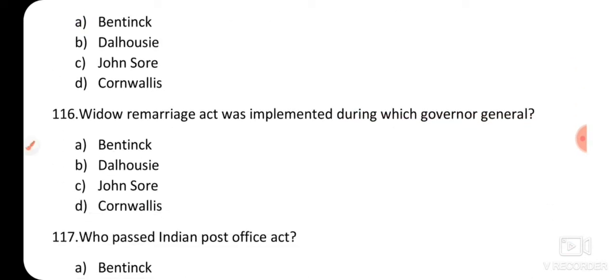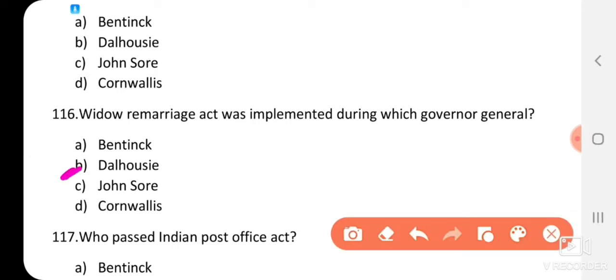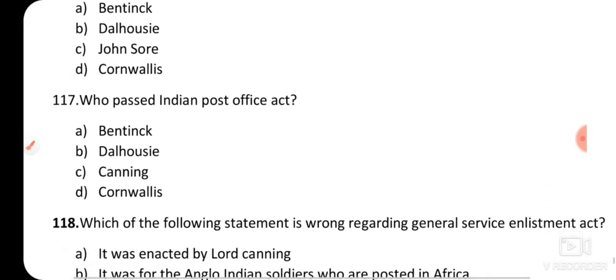Widow Remarriage Act was implemented during which Governor General? Option A, Bentinck. Option B, Dalhousie. Option C, John Shore. Option D, Cornwallis. So the correct answer is option B, Dalhousie in 1856. That is through the Widow Remarriage Act of 1856.